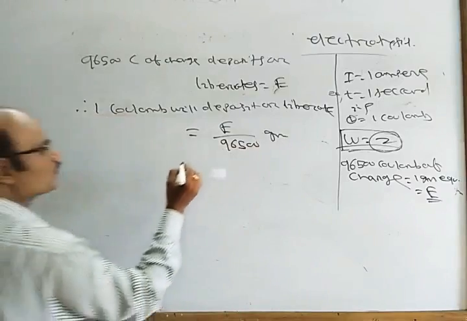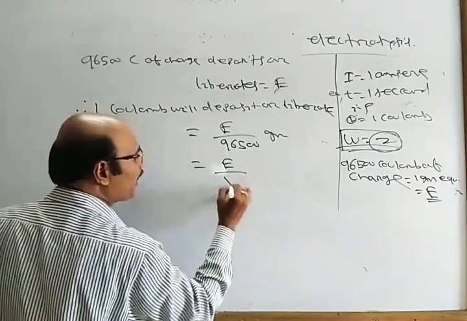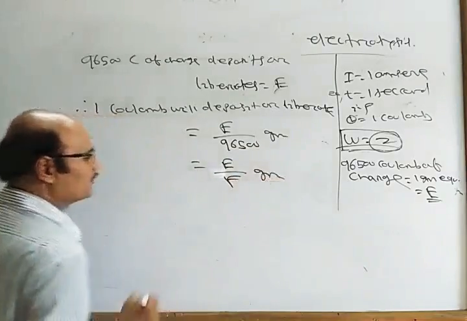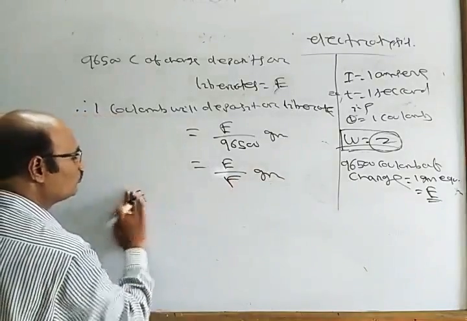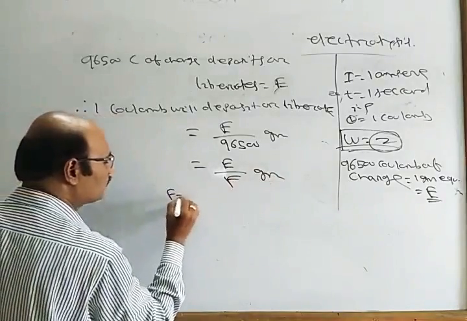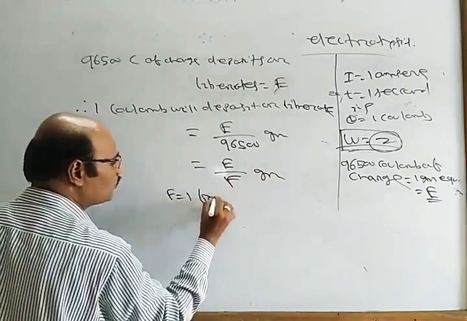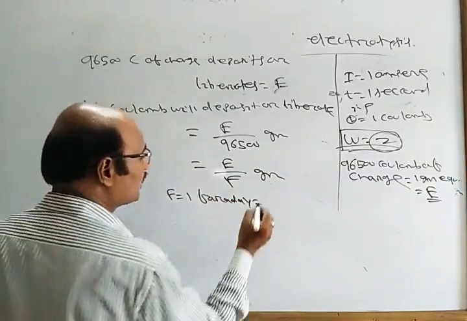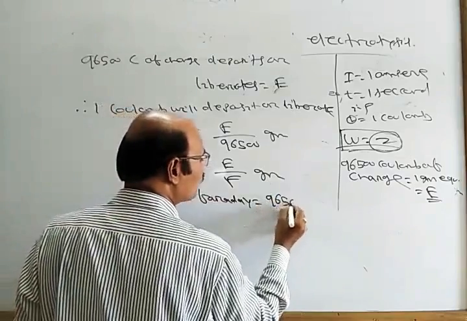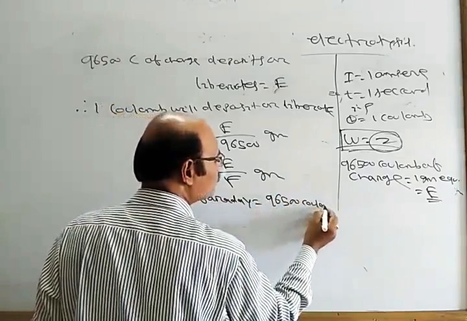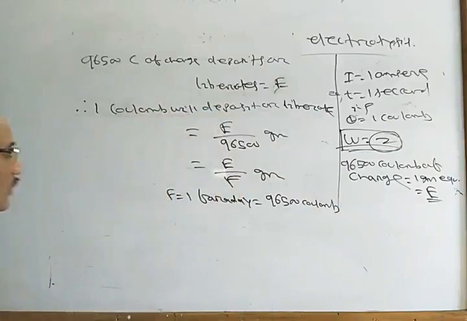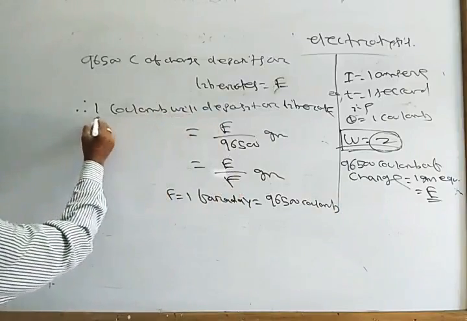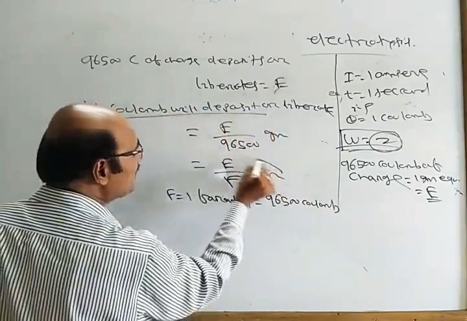Or this is called E by F gram. But F is what? F equal to 1 Faraday, the bigger unit of electricity, 96,500 coulomb. So 1 coulomb of electricity will deposit E by F gram.